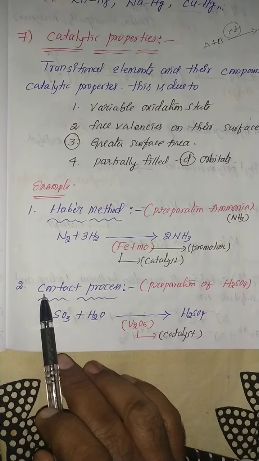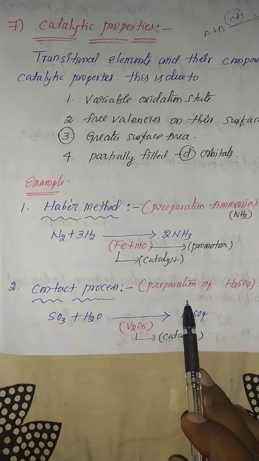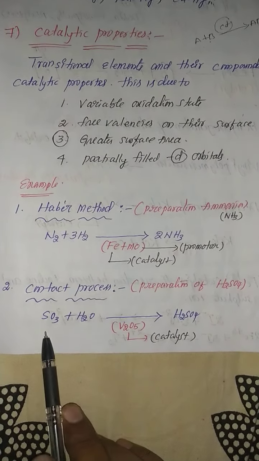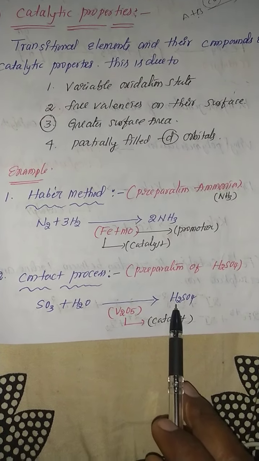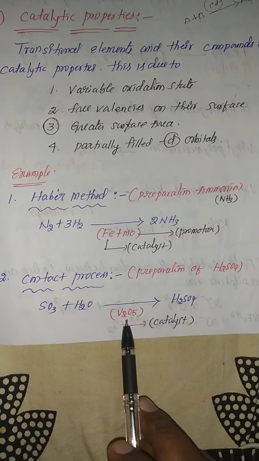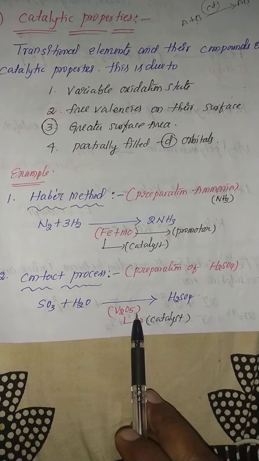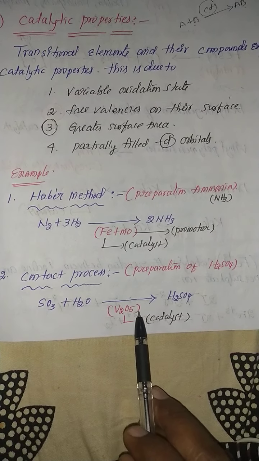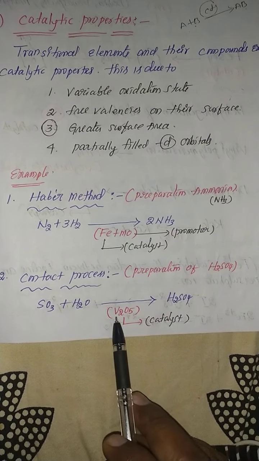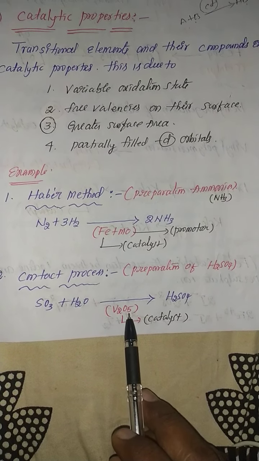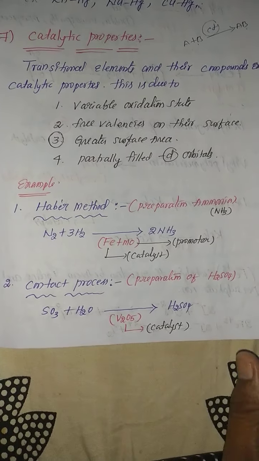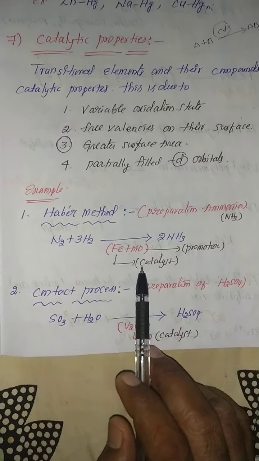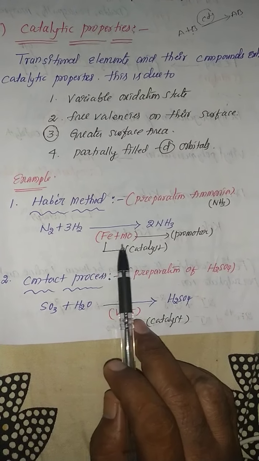Next, contact process. This is the preparation of sulfuric acid. Sulfur trioxide reacts with water easily to form sulfuric acid in the presence of vanadium pentoxide catalyst. Here the catalyst is vanadium pentoxide. Most important, my dear student. Vanadium pentoxide is a good catalyst. It is used in the preparation of sulfuric acid. So Haber's method, catalysts are iron plus molybdenum.